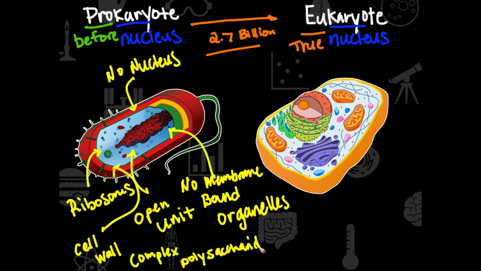So complex polysaccharides. Now, no DNA enclosed by the nucleus. We have no nucleus, no membrane-bound organelles. There are still ribosomes to make the proteins. We have this open unit here.